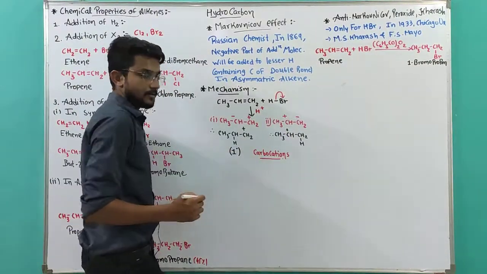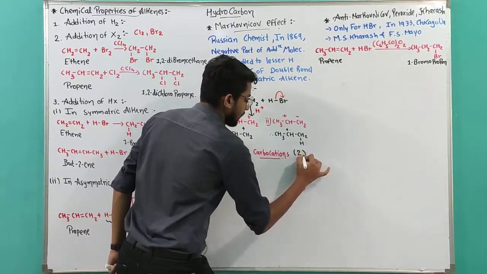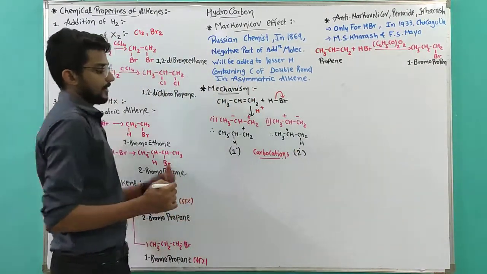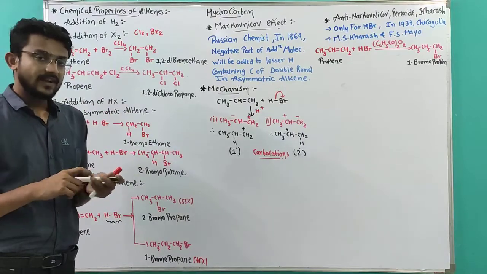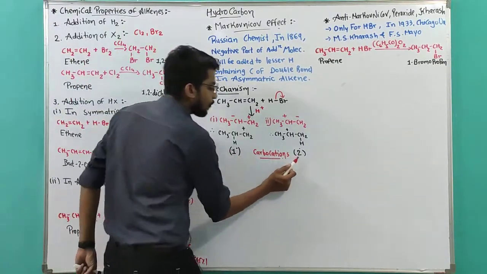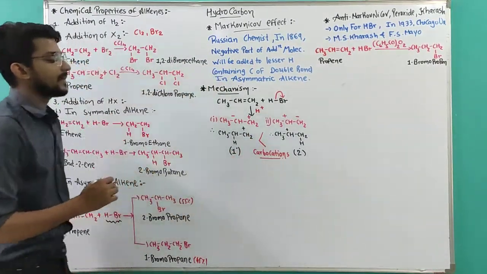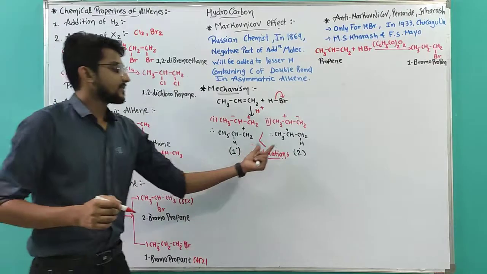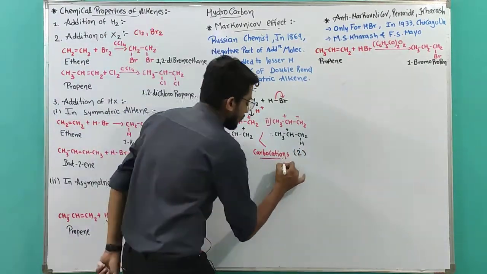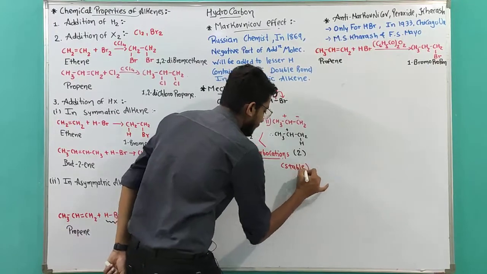Now this carbon is connected to two carbons, that's why it is a secondary carbocation. We all know from the previous chapter that a secondary carbocation is more stable than a primary carbocation.